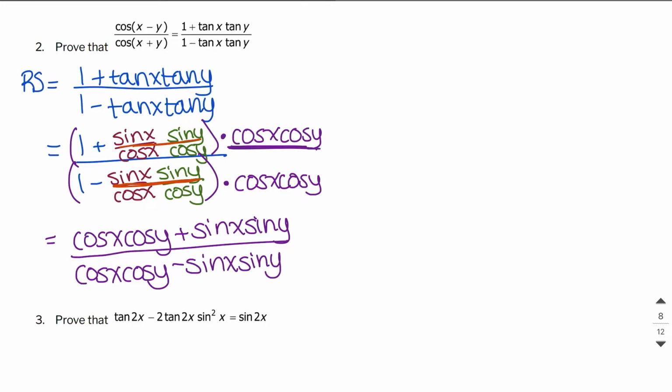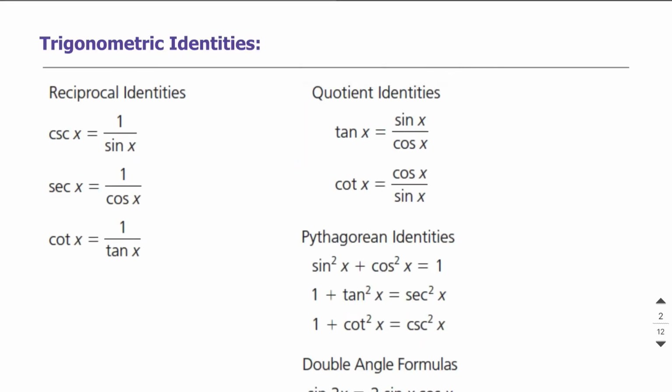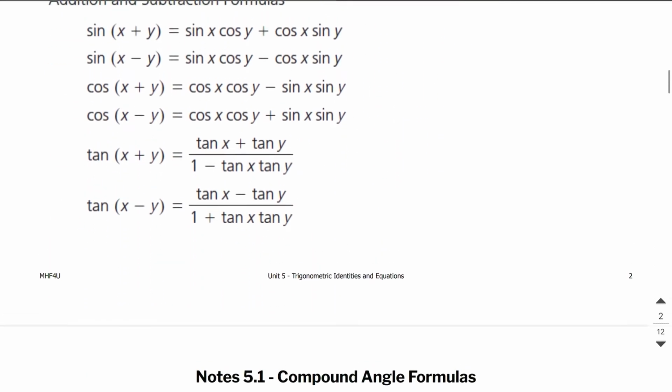Always keep looking back and forth between the left side and the right side. So our left side right here says cosine of x minus y all over cosine of x plus y. So let's go ahead and use that information right here. And I have formulas for these guys right here. So cosine of x plus y is this formula, cosine of x minus y is this formula right here.